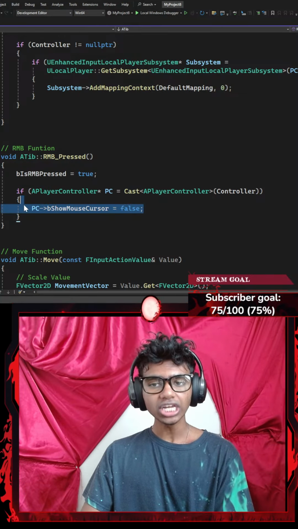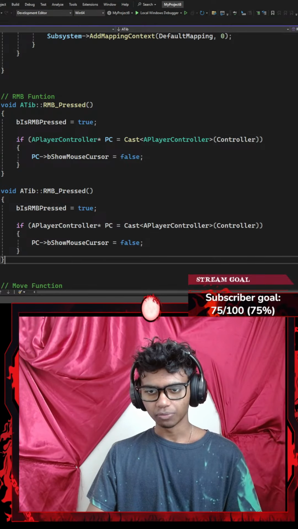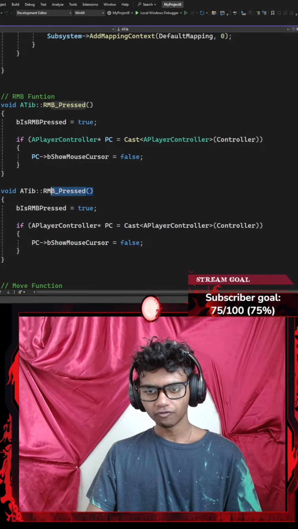Else, I'm gonna copy this, and let's paste it here. This is gonna be another function for my right mouse button underscore released. There we go. Okay, when my mouse button is released, I'm gonna convert my is RMB pressed to be false, because my right mouse button is no longer being pressed. And then I want to show my mouse cursor again.